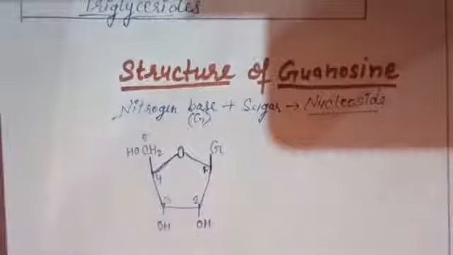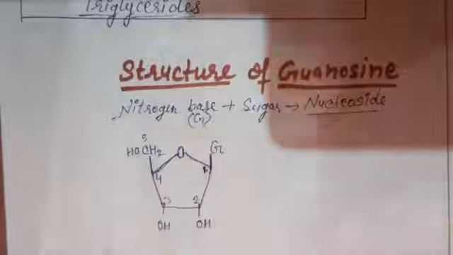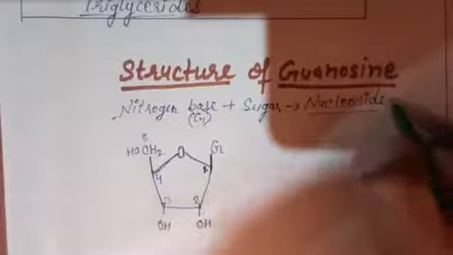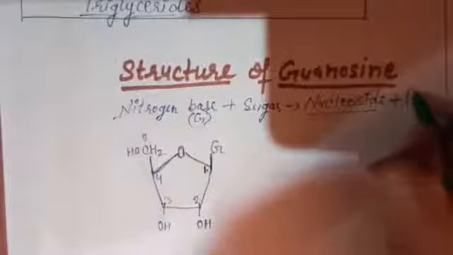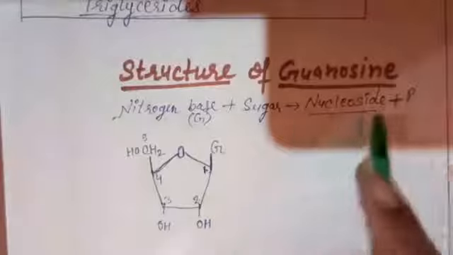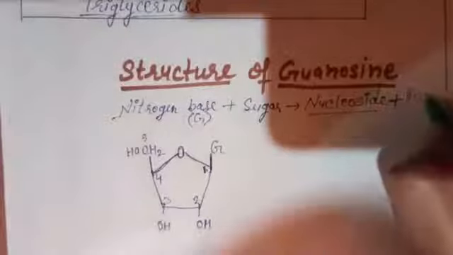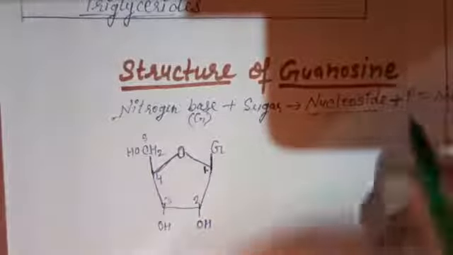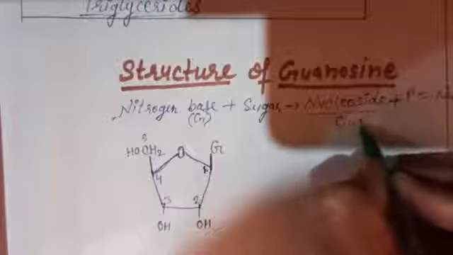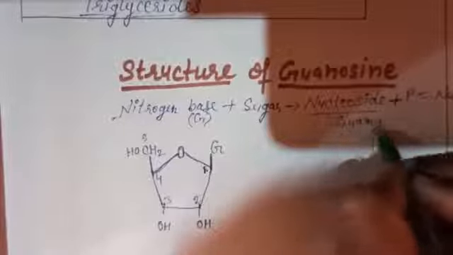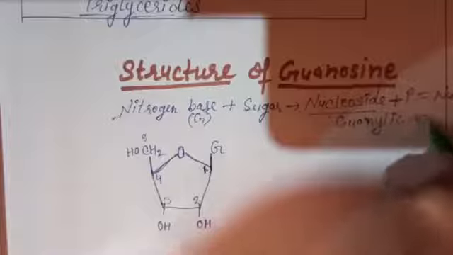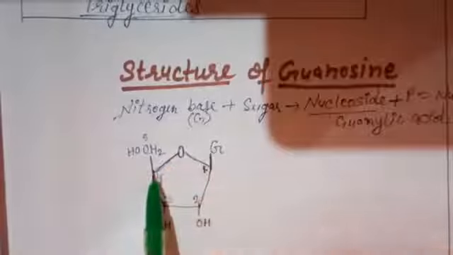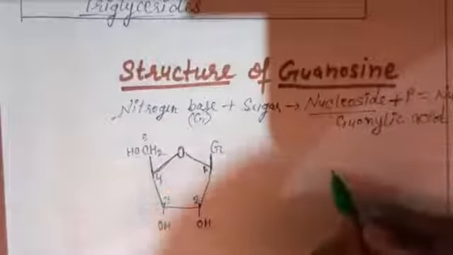Let's discuss the structure of guanylate acid also. So how will guanylate acid form? Guanylate acid is a nucleotide, and a nucleotide is formed due to addition of phosphate in a nucleoside. So in a nucleoside, when phosphate is attached, it will form a nucleotide. And which nucleotide are we studying here? Guanylate acid. We will study the structure of guanylate acid. So we need to attach a phosphate group here, right?